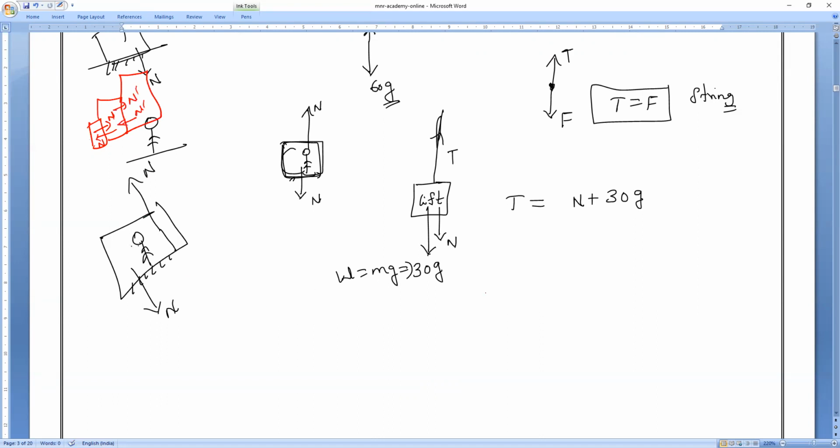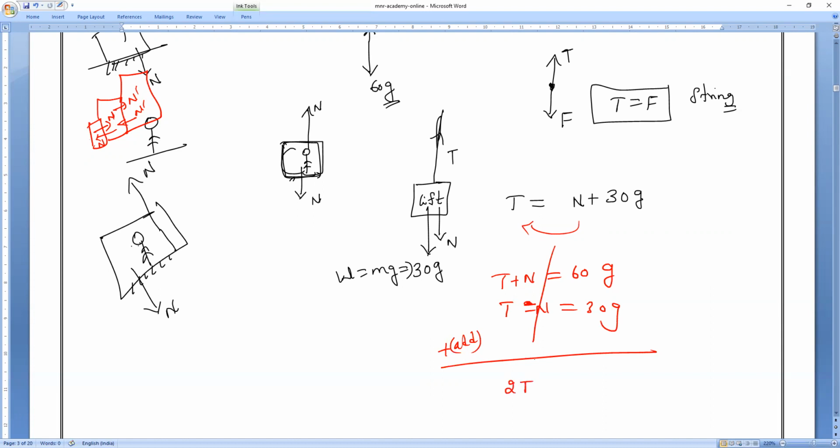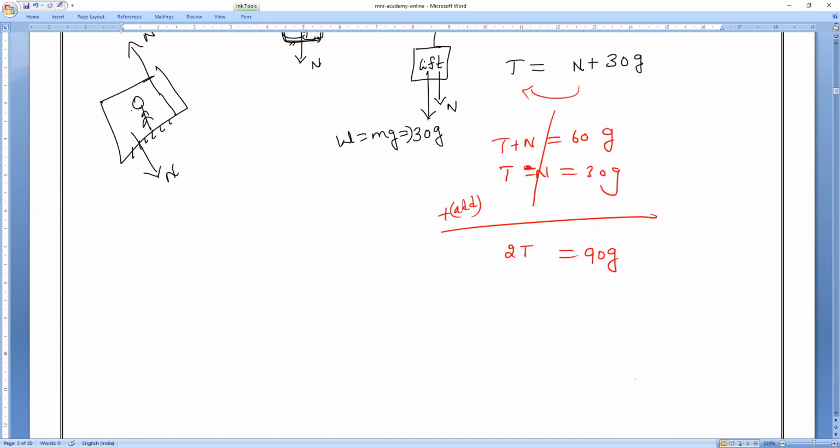Same like here. So we are having two equations now. What are the two equations, everybody? First one is T plus N is equal to 60 G. And now I will take N to this side, so T minus N is equal to 30 G. So add both the equations. If I add both the equations, N will get cancelled. So T plus T, 2T, is equal to 60 plus 30, which is 90 G. So T is equal to how much, guys? Tension in the string is 90 by 2 G, which is equal to 45 G. Okay, so that is T.